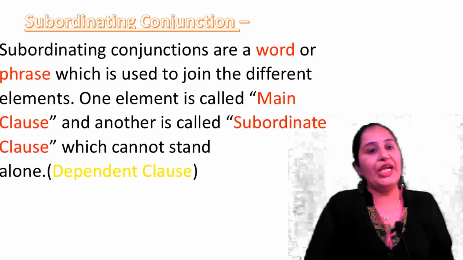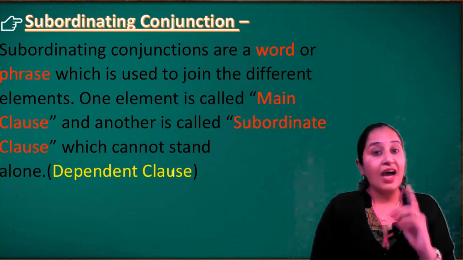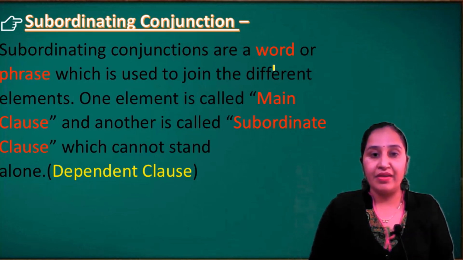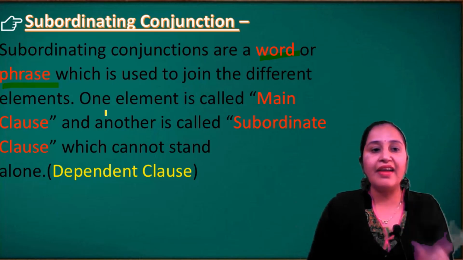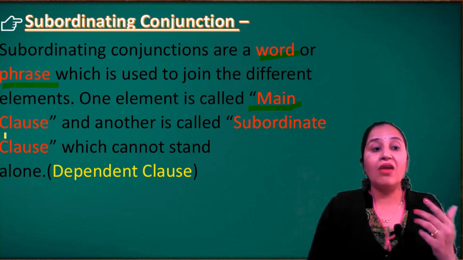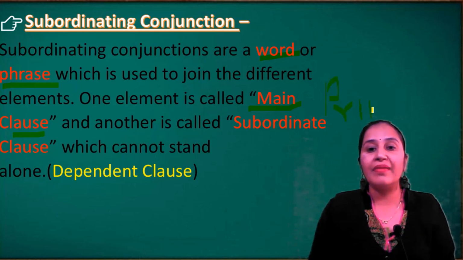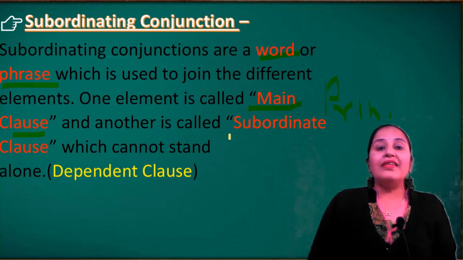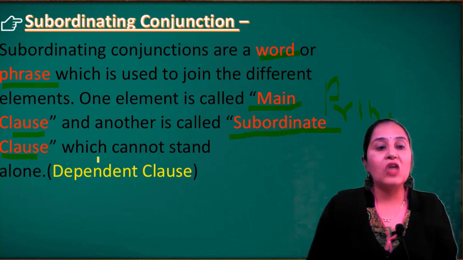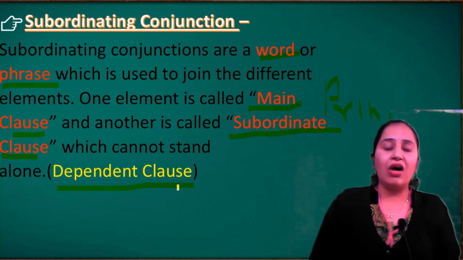We see next subordinative conjunctions. What do we mean by subordinative conjunctions? Subordinative conjunctions are a word or a phrase. Remember, sometimes we use words, sometimes a phrase, which is used to join different elements. One element is called the main clause. Sometimes the main clause is known as the principal clause. Okay, remember. And another is the subordinate clause, which cannot stand alone. The subordinate clause is known as the dependent clause.